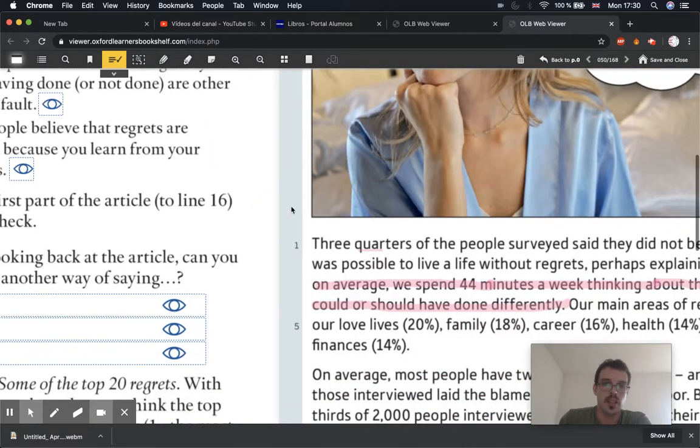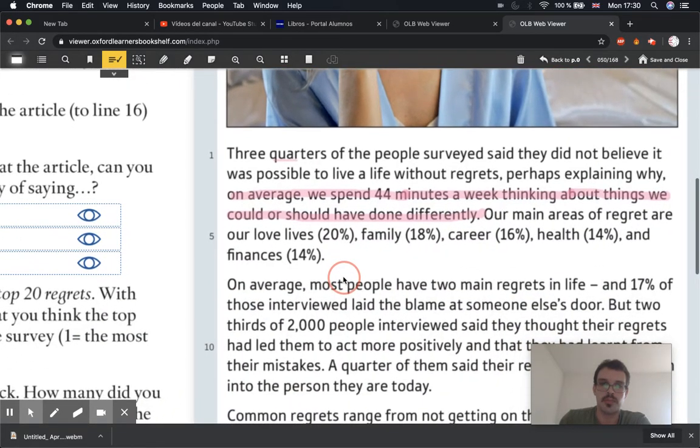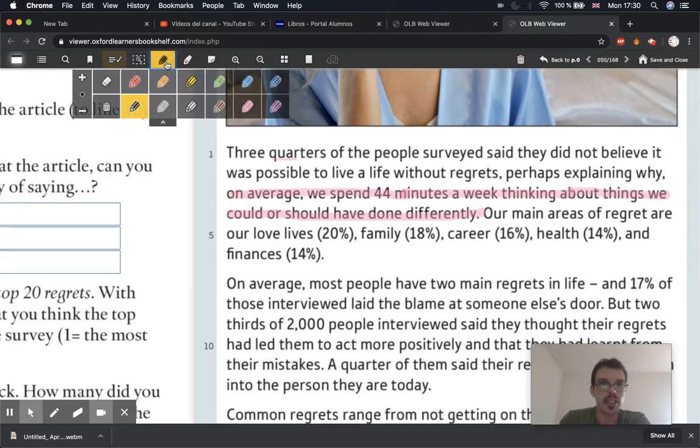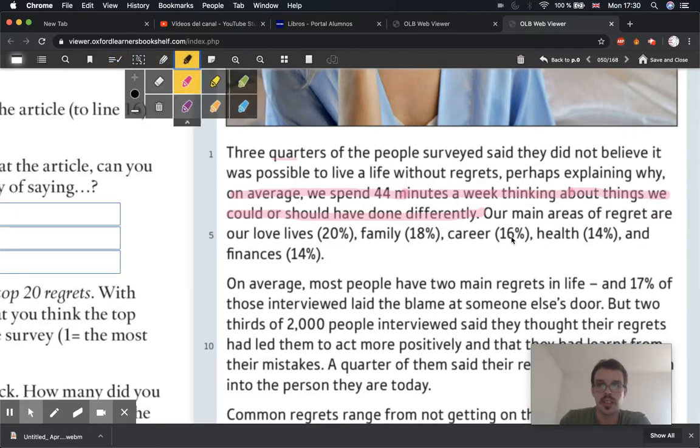Where does it say this in the text? I'll get my highlighter. It says our main areas of regret are our love lives, 20%. So that's the highest. Love life is relationships, so that's why that's true.